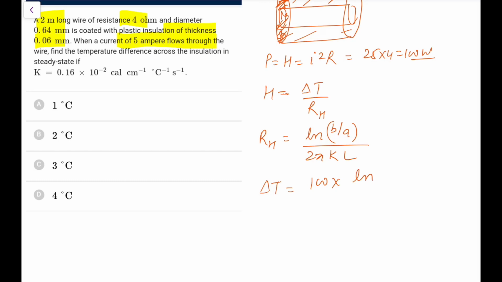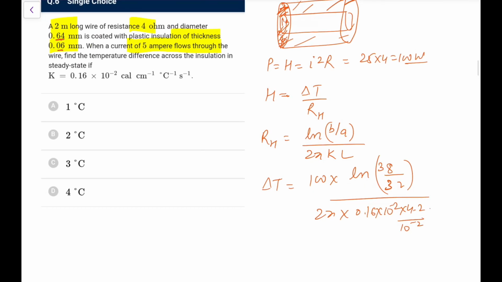What is B here? A would be 0.64 by 2 because it is diameter, so it is 0.32, let's say 32, and this 6 is added, so it is 38. So ln of, sorry, I have written inverse, B is 38 and that is 32, so 38 by 32, 2 pi K, K is 0.16 into 10 to the power minus 2 calorie to joule, 4.2 per centimeter, that is 10 to the power minus 2 meter. The rest are fine. L is 2. So this is what we are going to solve.